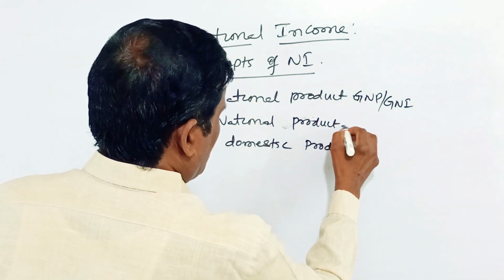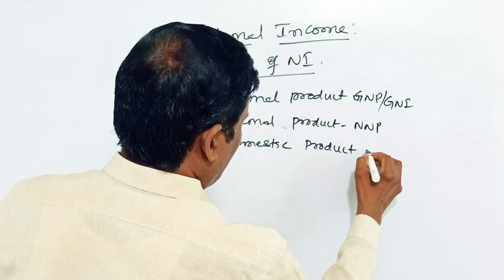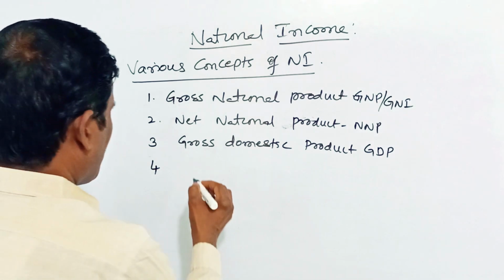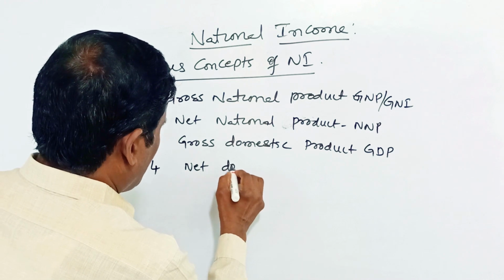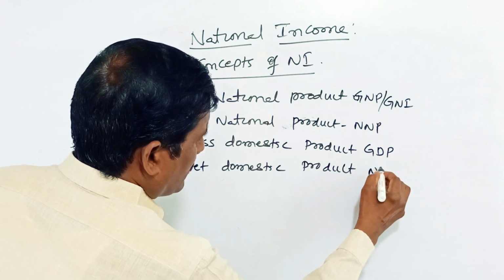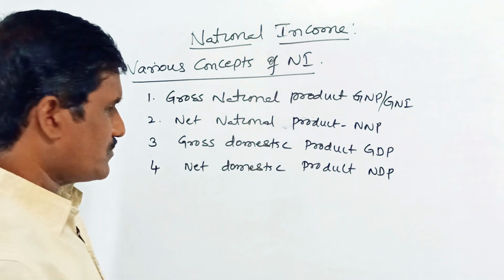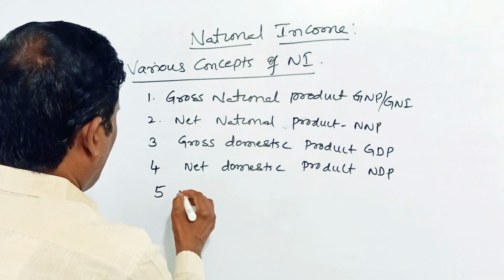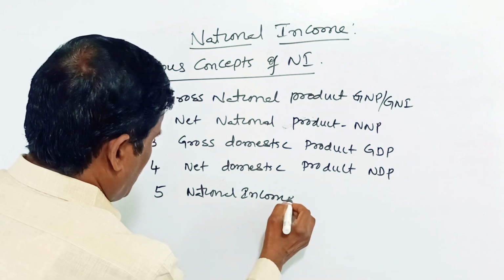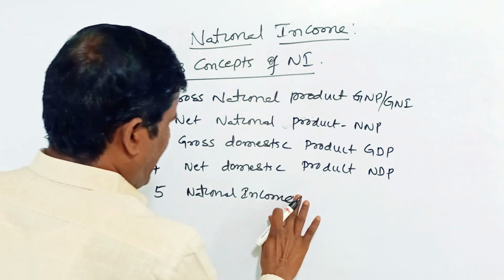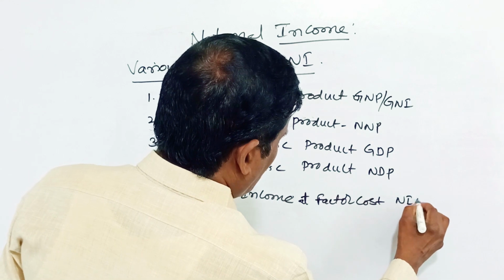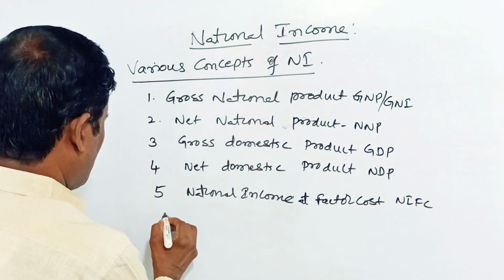Fourth, net domestic product, NDP. Next, fifth one, national income at factor cost.